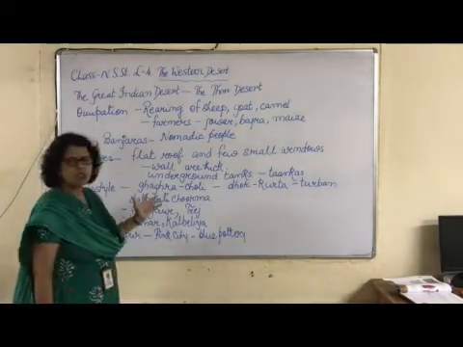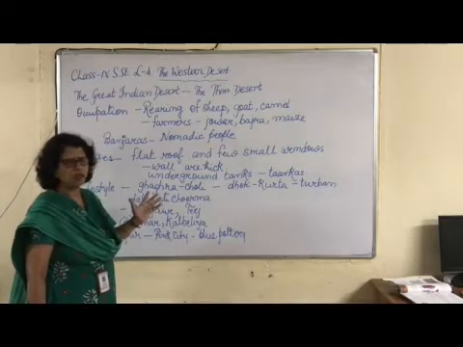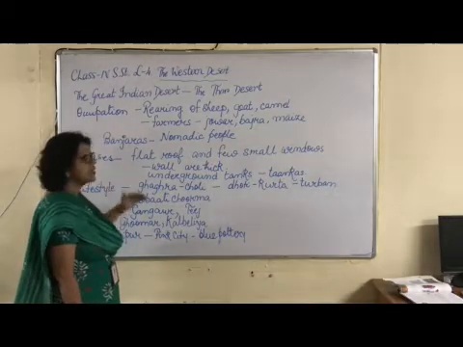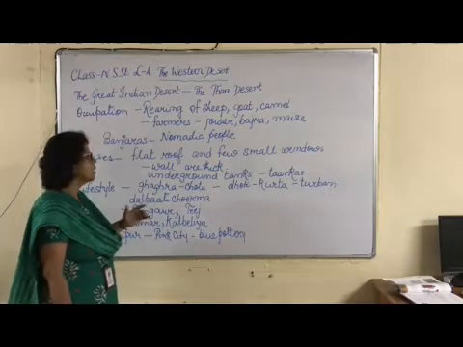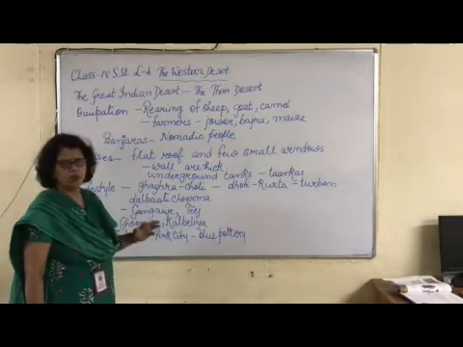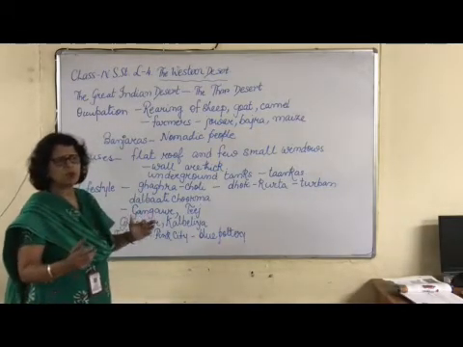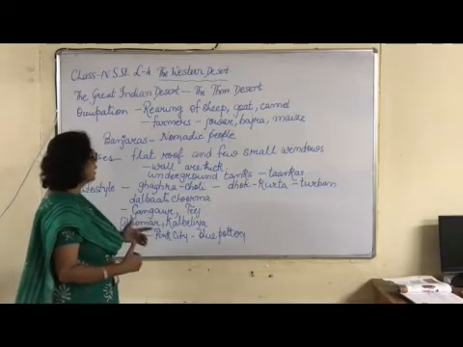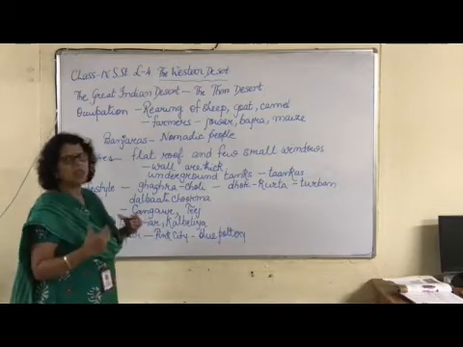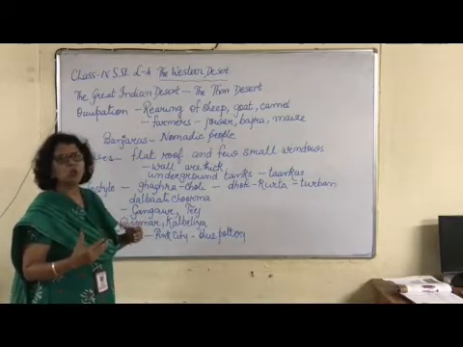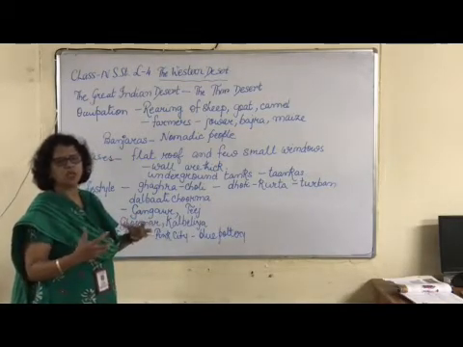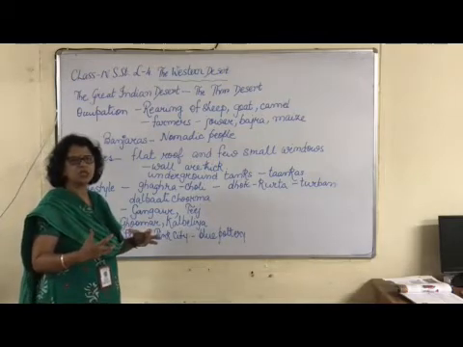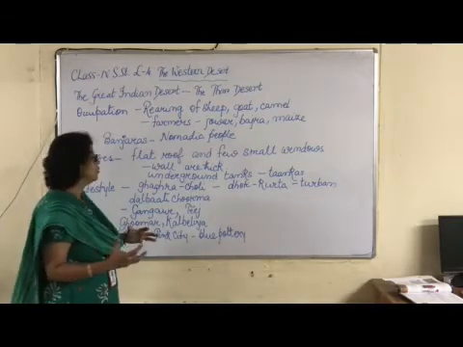Now what type of houses are found over there? Mostly they have flat roof houses with very few small windows, because the windows are small so that the heat doesn't enter the houses, and the walls are very thick to keep it cool so that they can absorb the heat. The walls can absorb the heat because it's very hot over there.